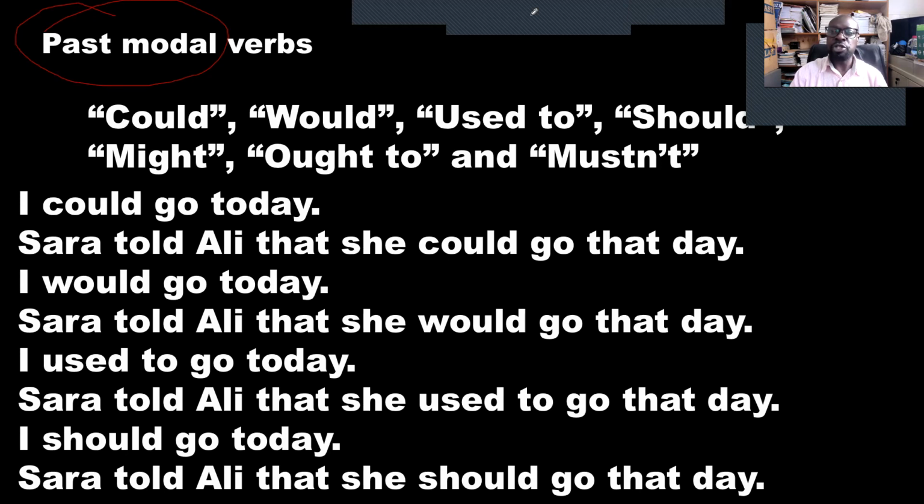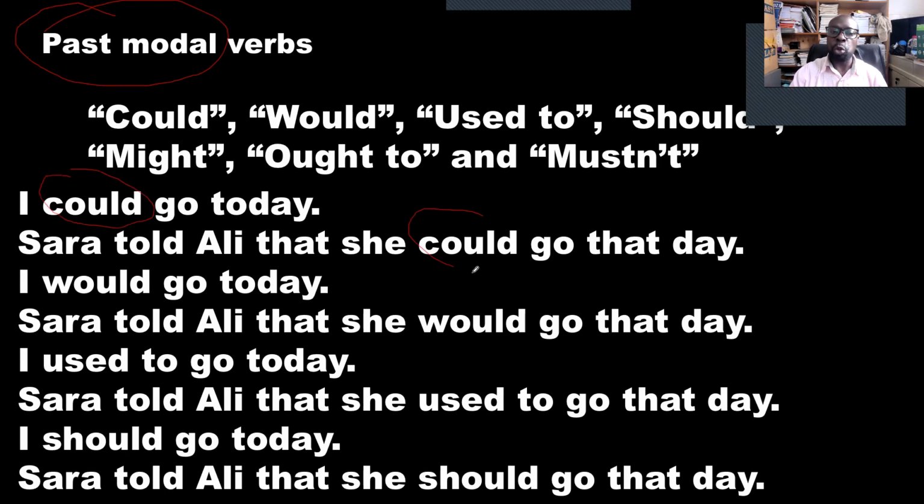These words do not change. For example, number 1, "I could go today." Sarah told Ali that she could go that day. Could remains could, but today changes to that day. I changes to she.